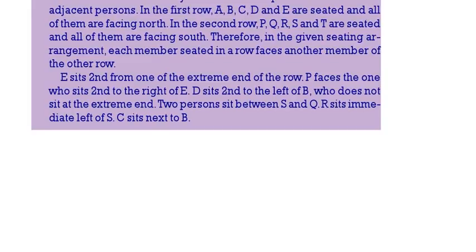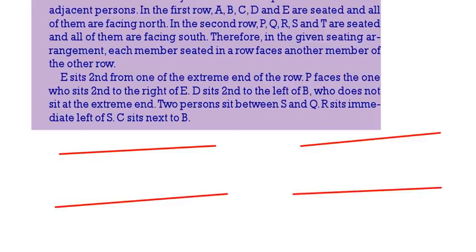Now, all of you draw 2 lines because we will do this in 2 possibilities. This is the first possibility, this is the second possibility. There are totally 5 persons, so divide this one into 5 parts. This one also you divide into 5 parts. Similarly, this is also 5 parts, here also 5 parts. Then A, B, C, D, E are seated.